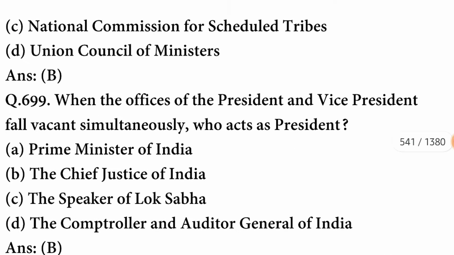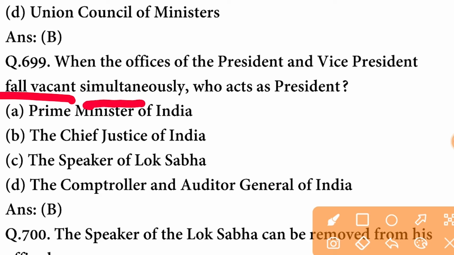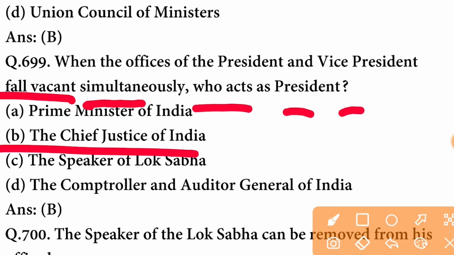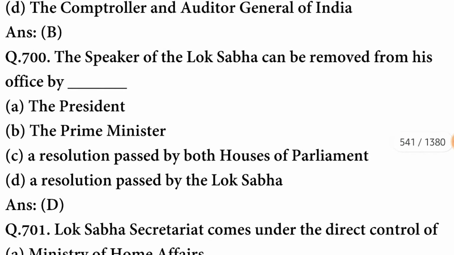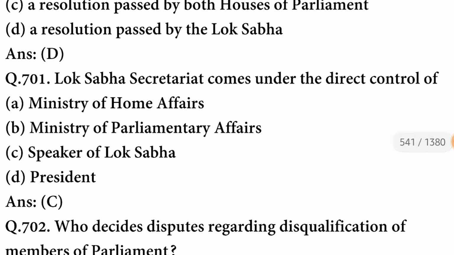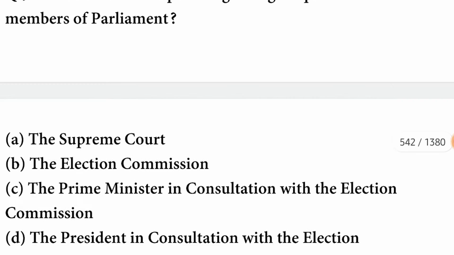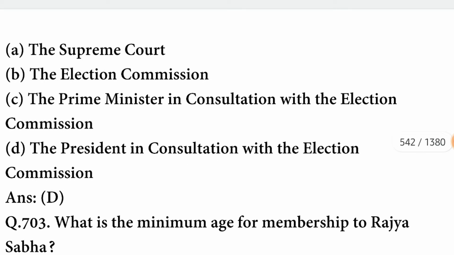B option is correct. When the offices of the President and Vice President fall vacant simultaneously, who acts as President? It is acted upon by the Chief Justice of India. The Speaker of the Lok Sabha can be removed from his office by a resolution passed by the Lok Sabha. Lok Sabha Secretariat comes under the direct control of the Speaker of Lok Sabha. Who decides disputes regarding disqualification of members of Parliament? It is decided by the President in consultation with the Election Commission.